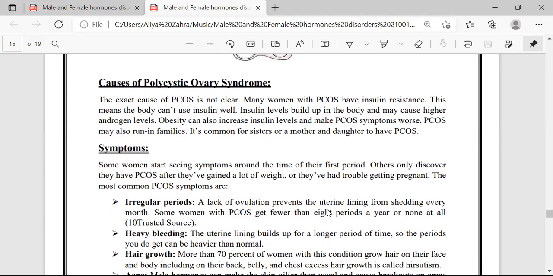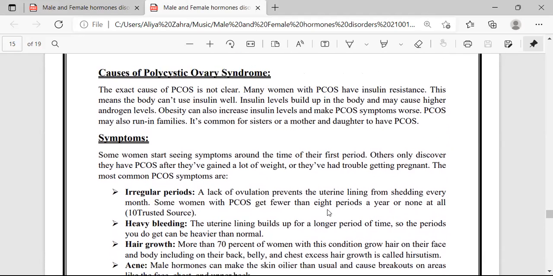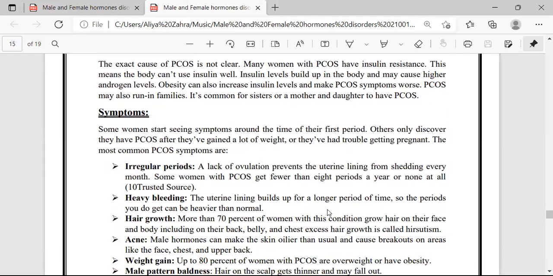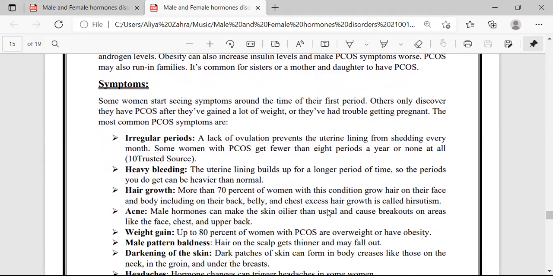Insulin builds up in the body and may cause higher androgen levels. Obesity can also increase insulin levels and make PCOS symptoms worse. This condition also runs in families. It's common for a sister, mother, and daughter to have PCOS. The next is the symptoms of this disease.